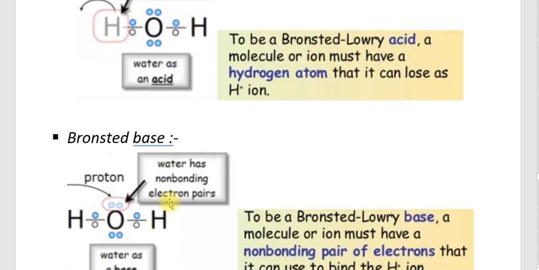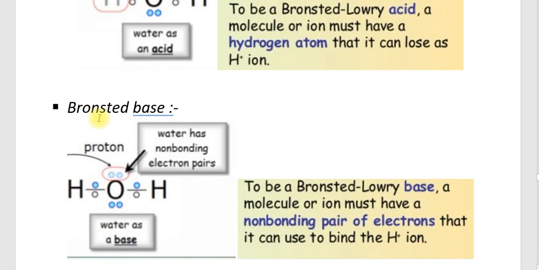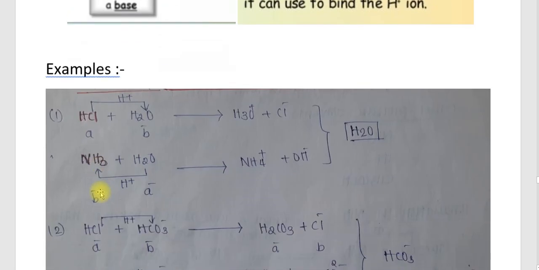What does a Bronsted base mean? According to Bronsted base, a molecule or ion must have a non-bonding pair of electrons that it can use to bind the H plus. A base means a substance that has non-bonded electron pairs in it, as water has. That is called the Bronsted base.